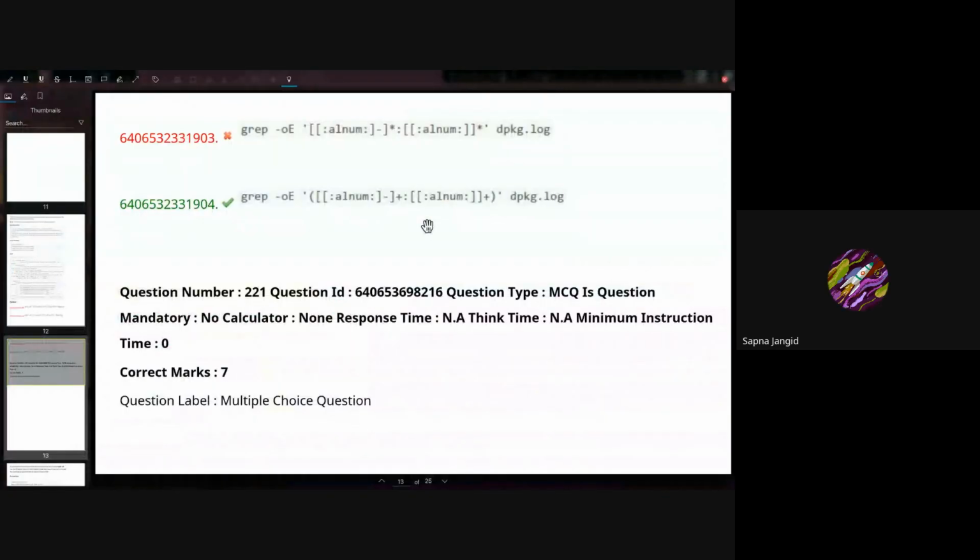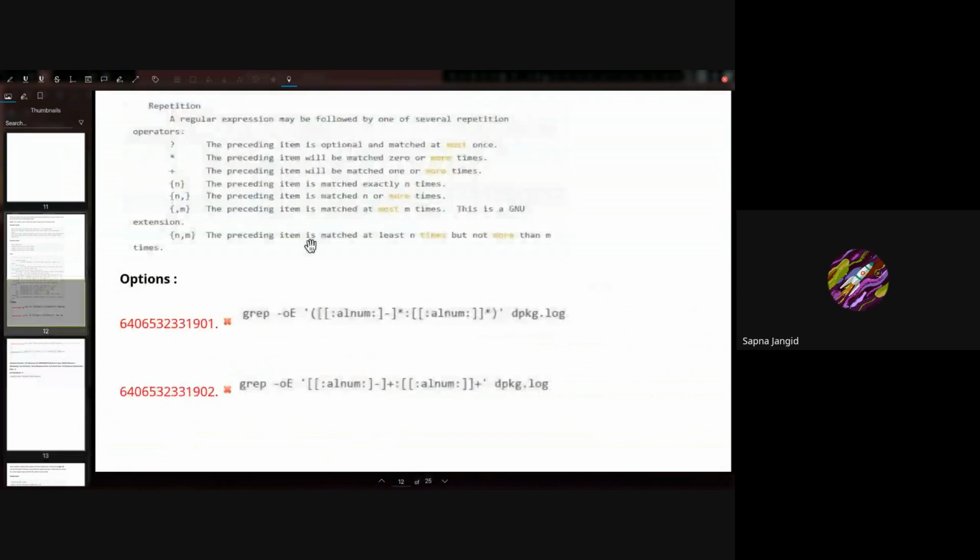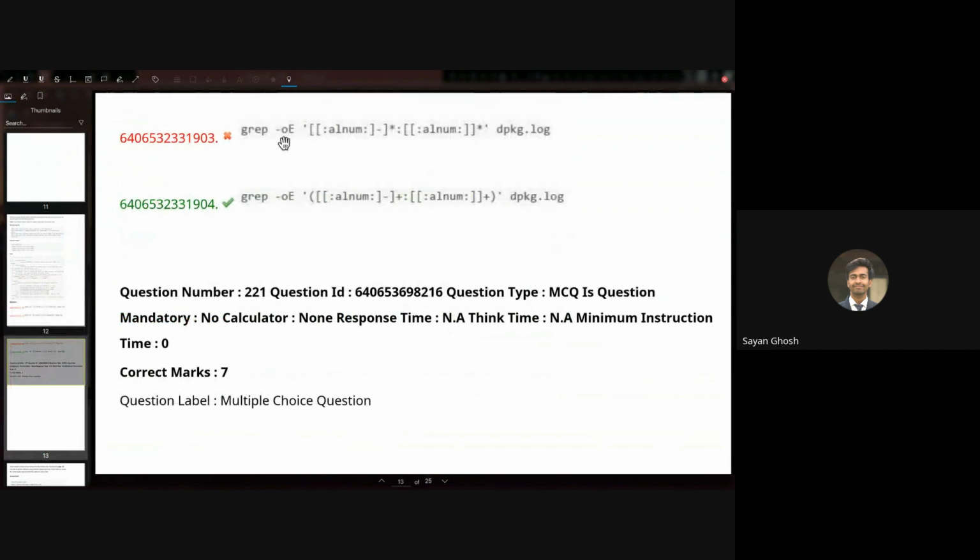So how is the last option different from the others? Let's see the others. First we'll compare the third and fourth. Okay, let's see this one. The alnum is the same. Instead of plus we have star here, and again here instead of plus we have star. Everything else is the same. Right?